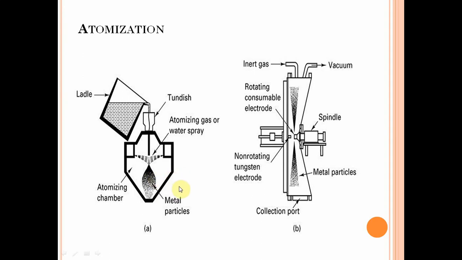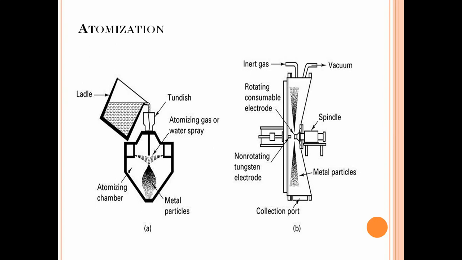In the atomization process, a stream of water or air strikes the molten raw material, causing the molten metal to disintegrate and in turn solidify in the form of small spherical particles that we call the powder particles. Powder is defined as finely divided solid smaller than 1000 micron in its maximum dimension.